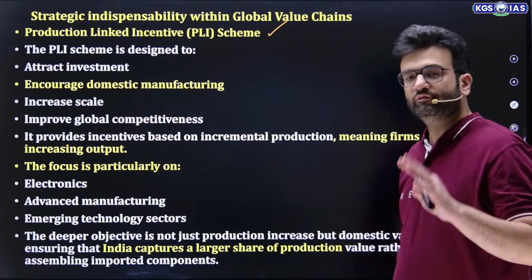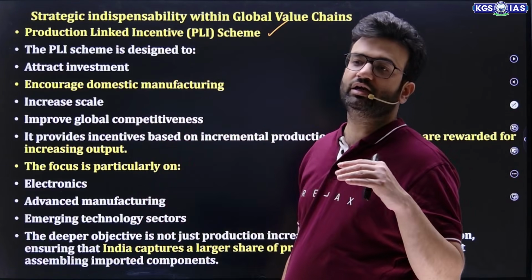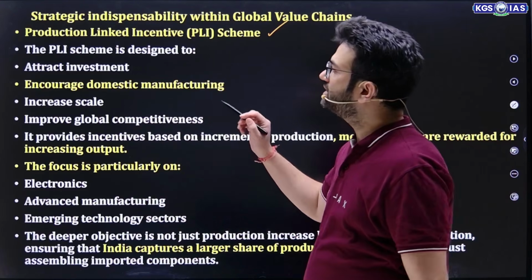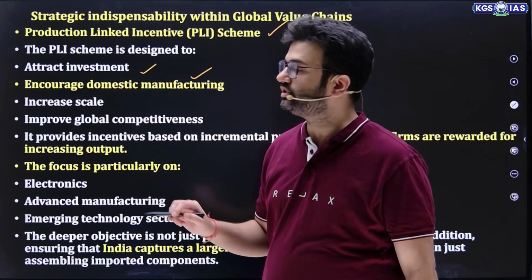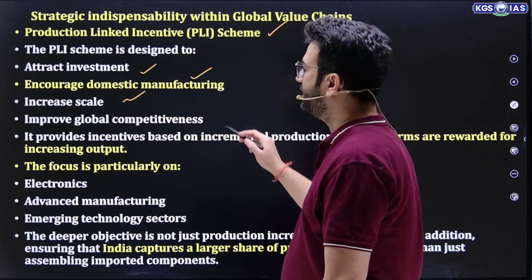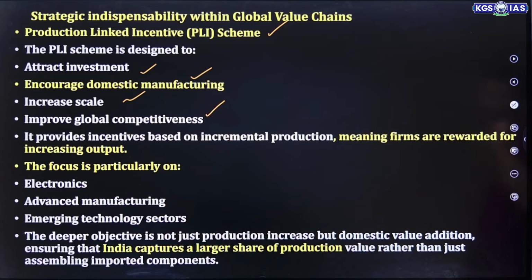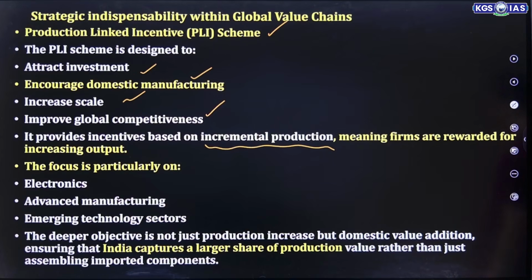Very important, focusing on 14 industries, 14 sectors, where the incentives are being given on the basis of incremental sales. The PLI scheme is designed to attract investment, encourage domestic manufacturing, increase the scale of production, improve competitiveness of Indian products, and it provides incentives based on incremental production. This is very, very important. The PLI scheme provides the incentive based on incremental production, which means only those firms will get a reward which enhance or increase their output.